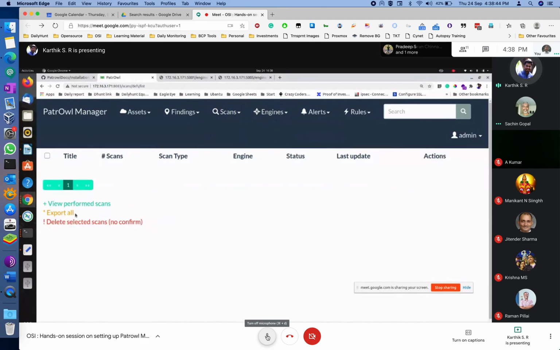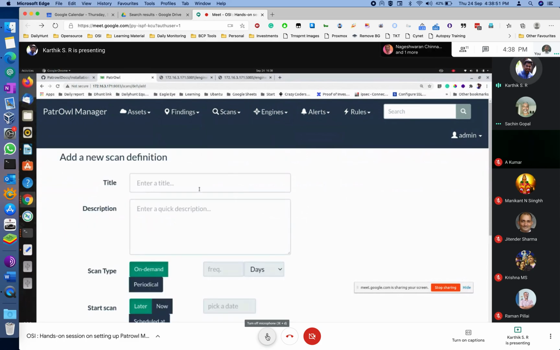Yeah, we'll scan that particular asset. Add a new scan. Test.